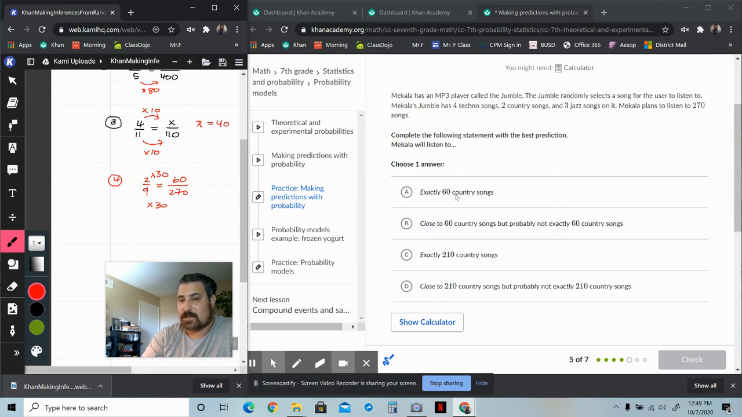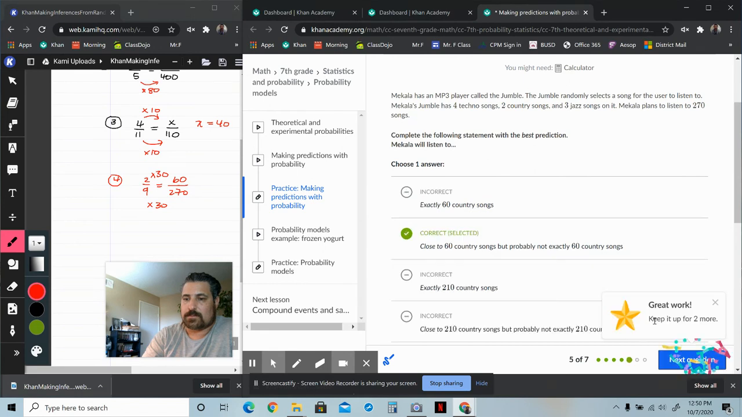Is it going to be exactly 60? No. It's going to be close to that because this is theoretical. It's in our mind making a prediction. There's always going to be some variation that happens when you actually conduct the experiment. So that's your answer.